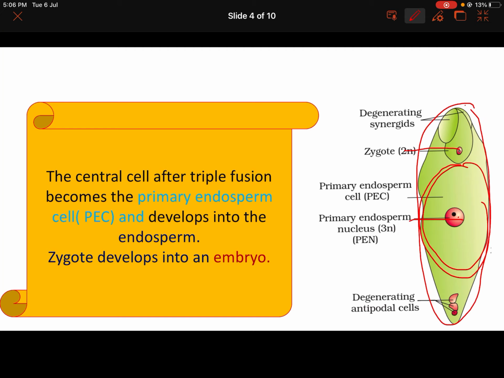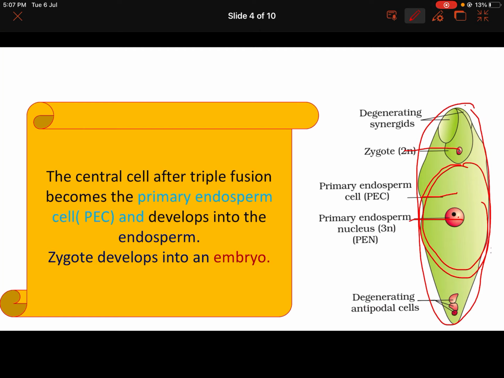And the synergids are degenerating, since they have no role in the zygote or endosperm. They are disintegrating and not required anymore. The antipodal cells are also not required, so they are degenerating.